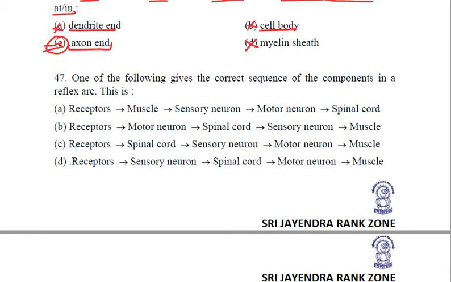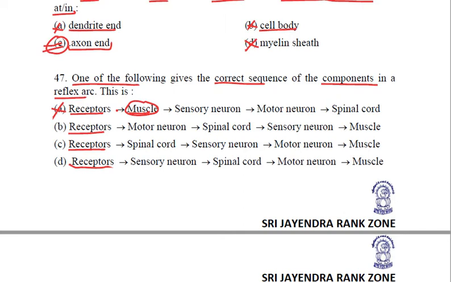Coming to the next question, one of the following gives the correct sequence of the components in a reflex arc. Now we know that in the reflex arc, the information is taken by the receptor organs. So all are correct. Now from receptors, whether they go to muscle, no, because muscles are the effector organs.